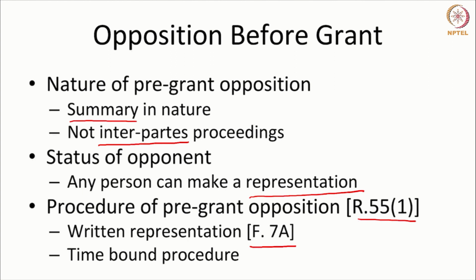There is a written representation followed by a response by the applicant, and both the written representation and the response will have its evidence. There is a hearing, and the hearing is followed by a written order. Now, all these things happen in a time-bound fashion, and for this reason, we regard pre-grant opposition as a time-bound proceeding.